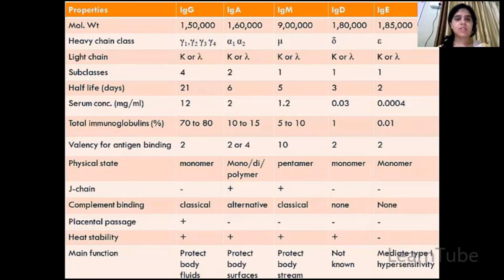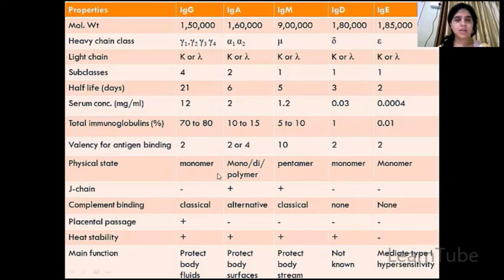So now this is the difference between all the 5 classes of immunoglobulins: molecular weight, heavy chain class, light chains, subclasses, half-life. Here you can see only immunoglobulin G has a longer half-life, otherwise it is very short. The concentration of immunoglobulin G is higher. Valence is between 2 to 10.